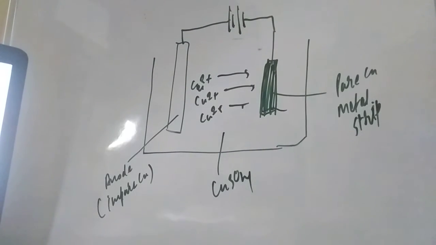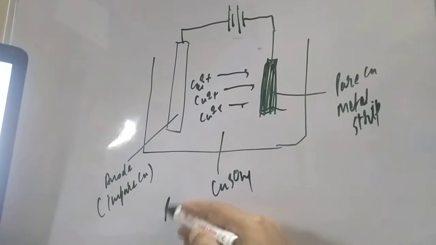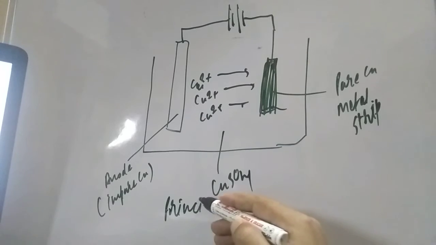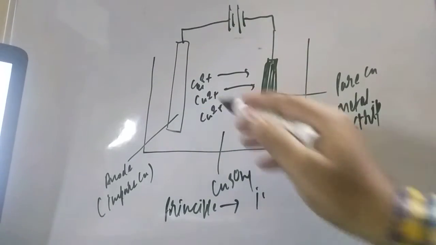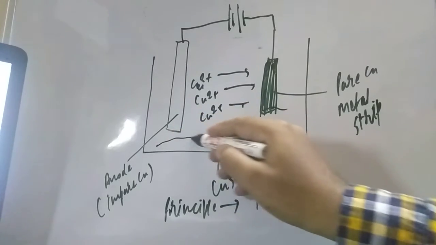What is the principle here, student? If you want to understand the principle, the anode is impure, and these impurities will be collected in the form of mud.